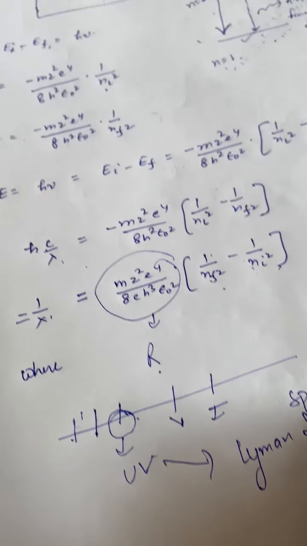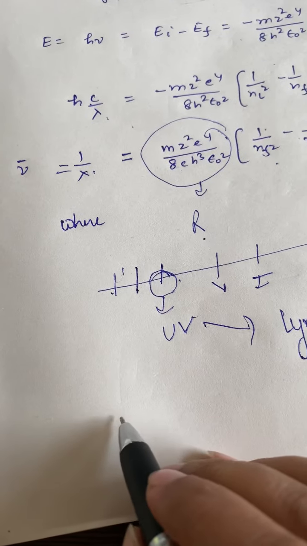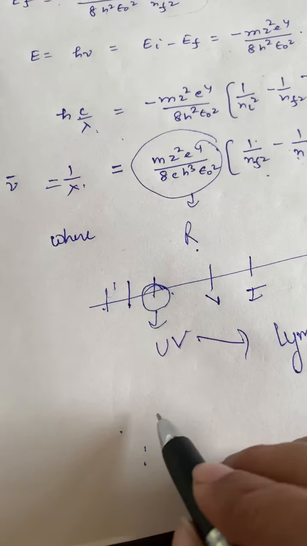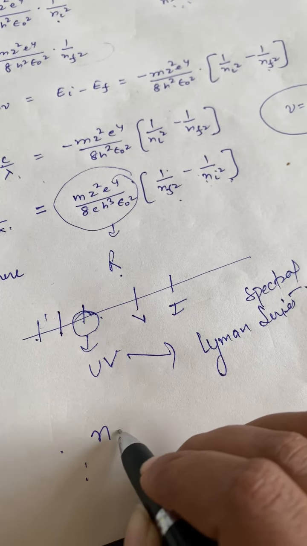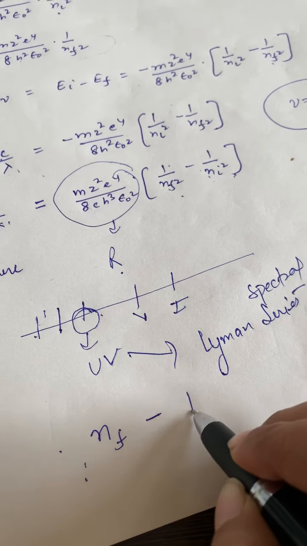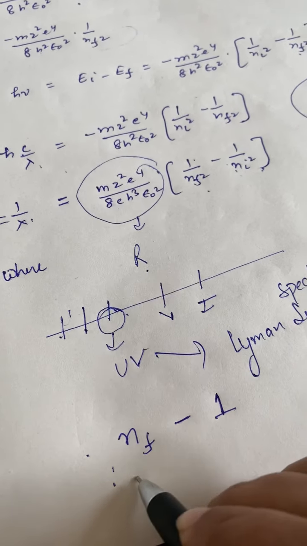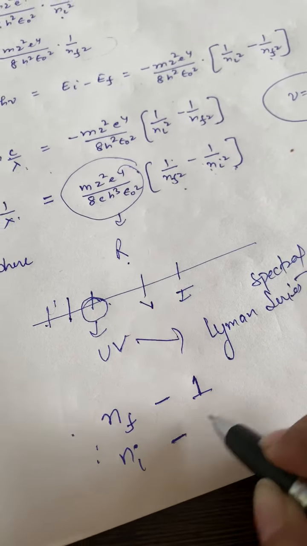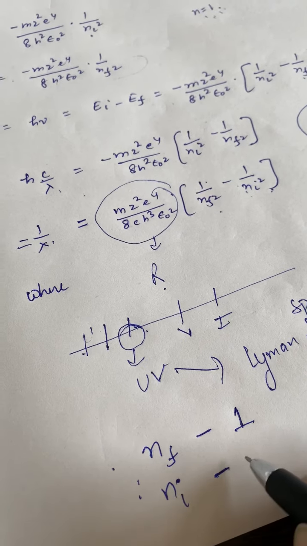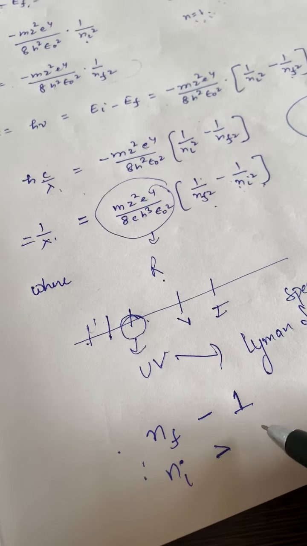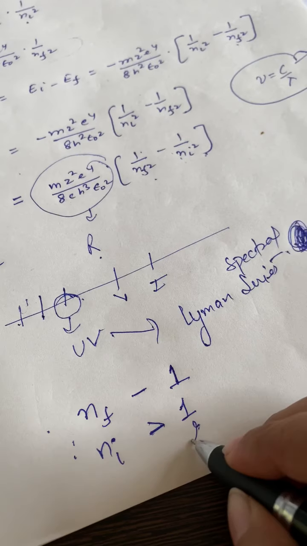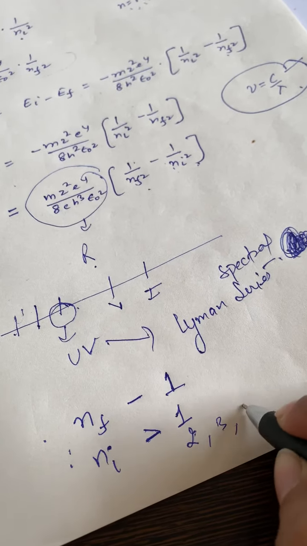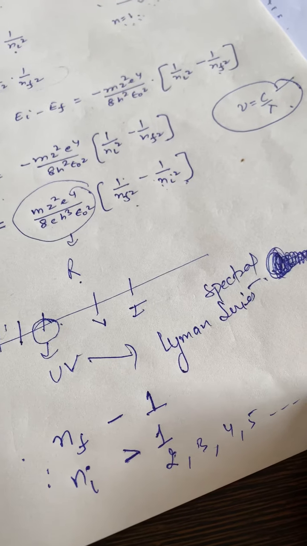Similarly, we can standardize this process. If the transition is to n_f equal to 1, then n_i should be greater than 1, meaning it can be the second, third, fourth or fifth energy level.